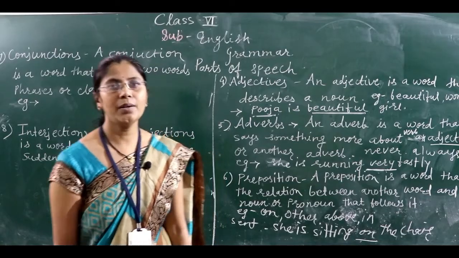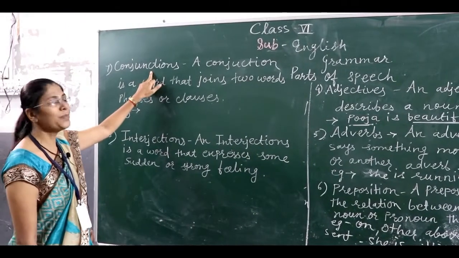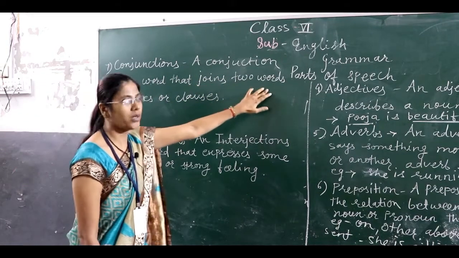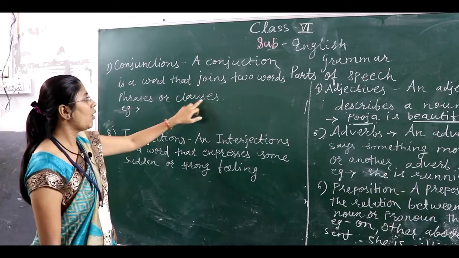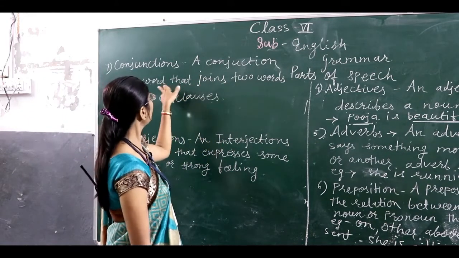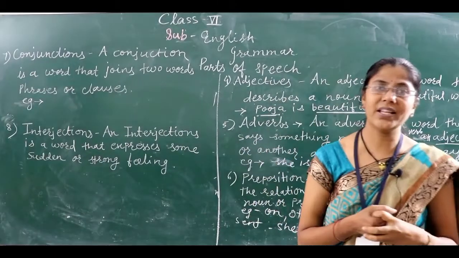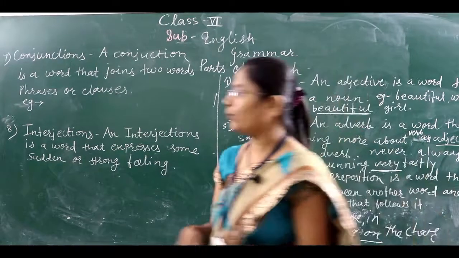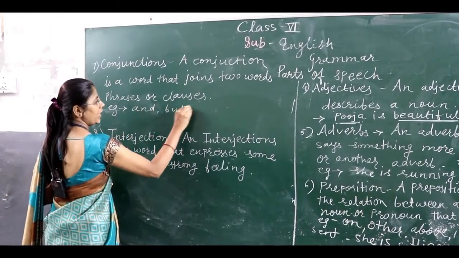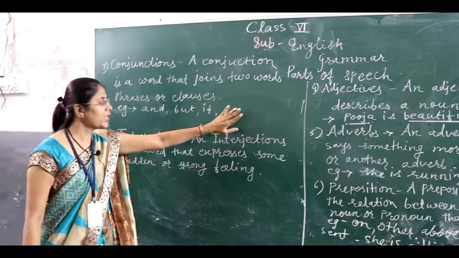Now we see the part of speech number 7, that is conjunctions. What is meant by a conjunction? A conjunction is a word that joins two words, phrases or clauses. See the examples: and, but, if.